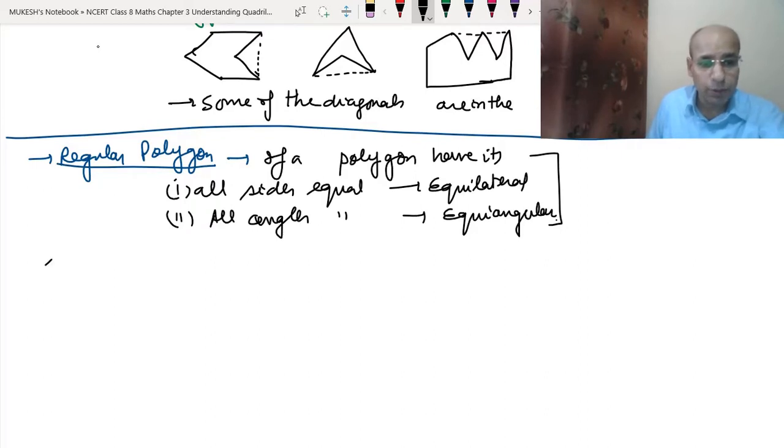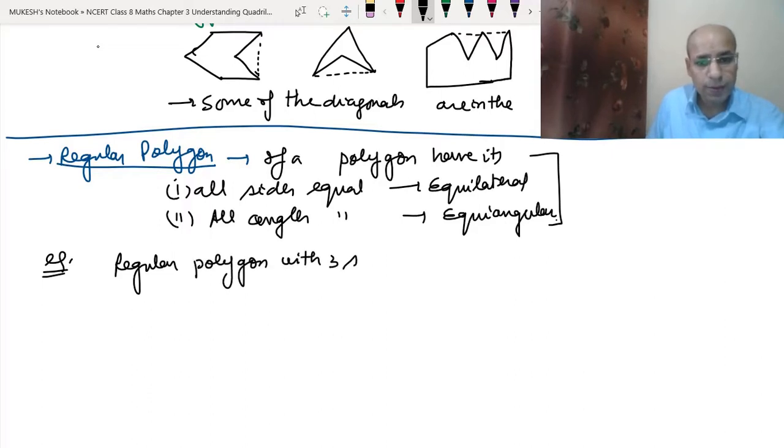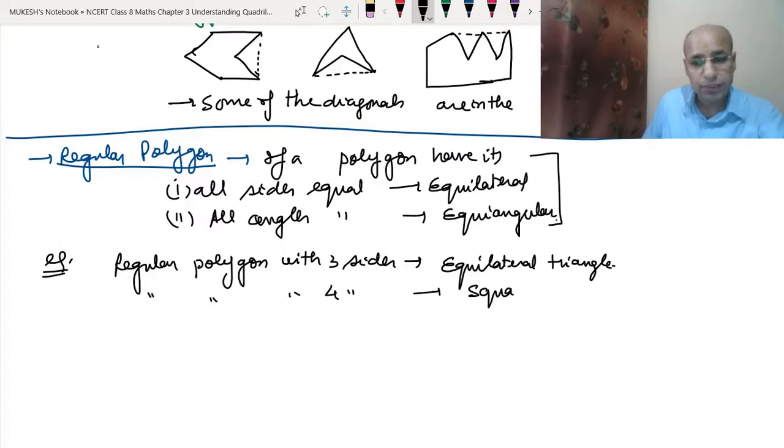Let's take some examples. A regular polygon with three sides is called the equilateral triangle that you have learned in class 6, because all its angles and all its sides are equal. A regular polygon with four sides is called the square, because all its angles are equal, 90 degrees, and all its sides are also equal.